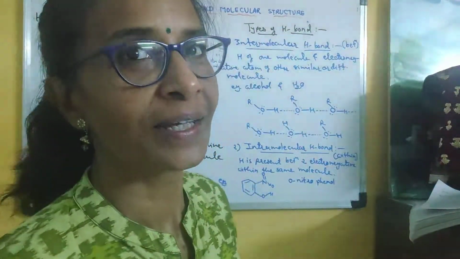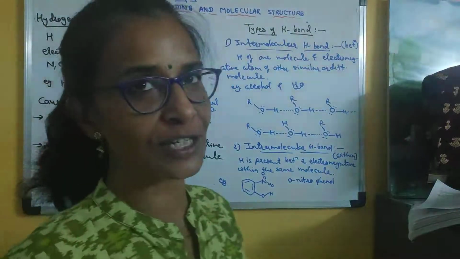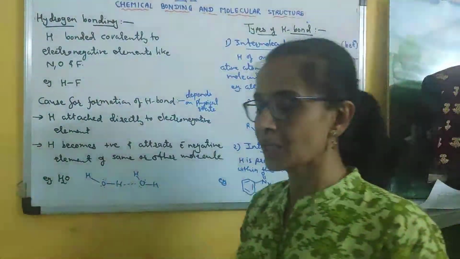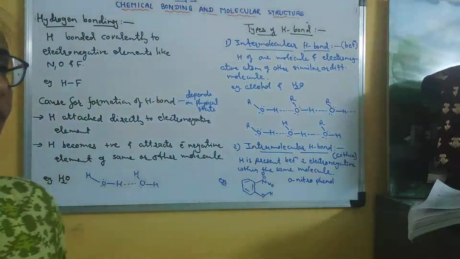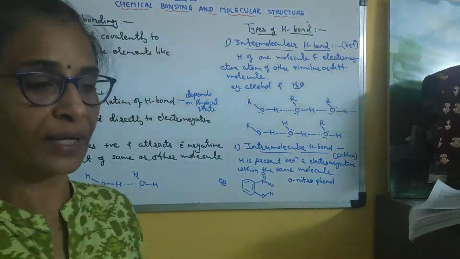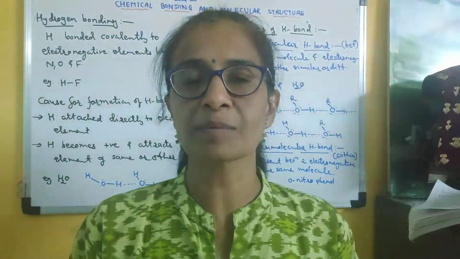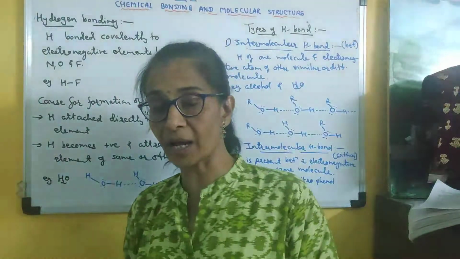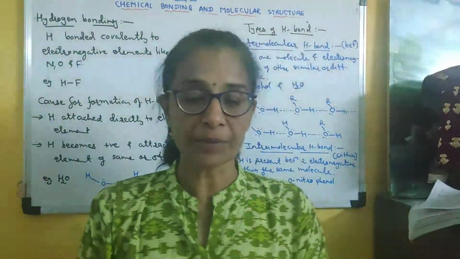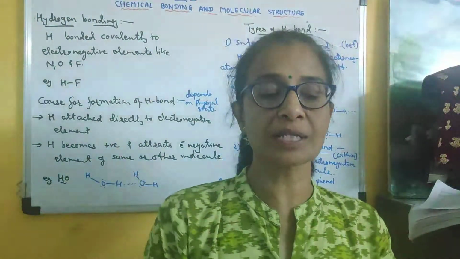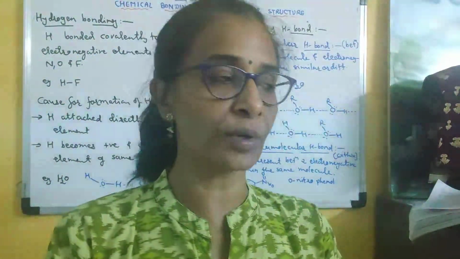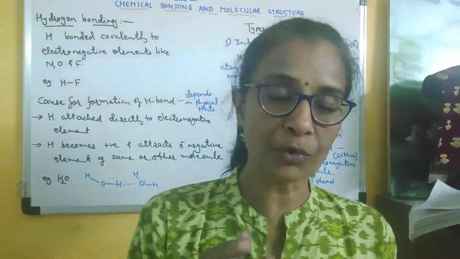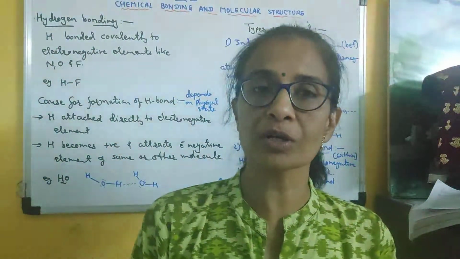Hello everyone. Let us go to the last topic of chapter number 4, chemical bonding and molecular structure. Though it is the last topic, it is very important from the examination point of view, as well as in most of the organic chemistry chapters you are going to read this word, hydrogen bonding. In this chapter, we have studied strong chemical bonds like ionic bond, covalent bond, coordinate covalent bond, and different theories, different approaches which could explain all these types of strong chemical bonds very nicely.